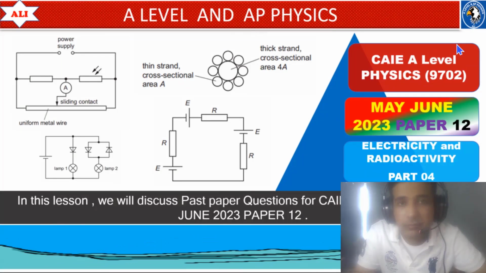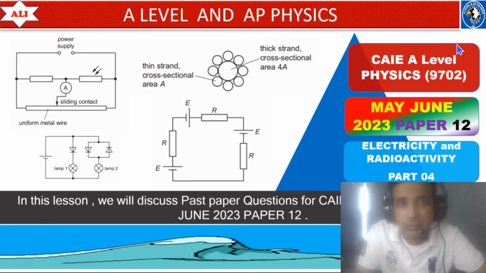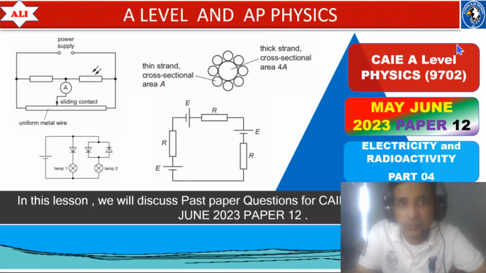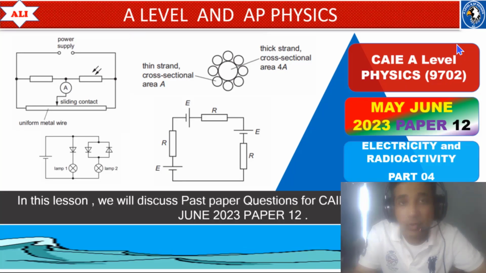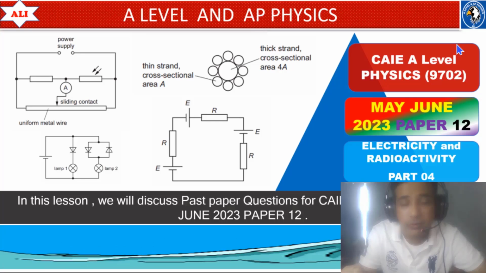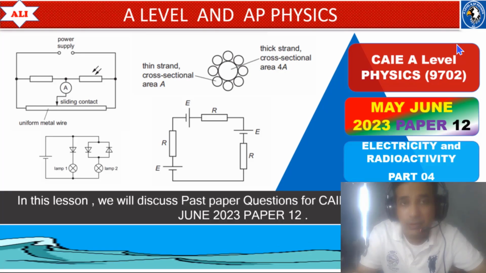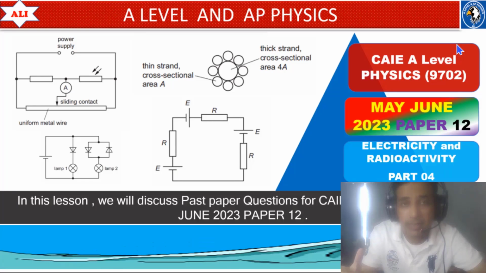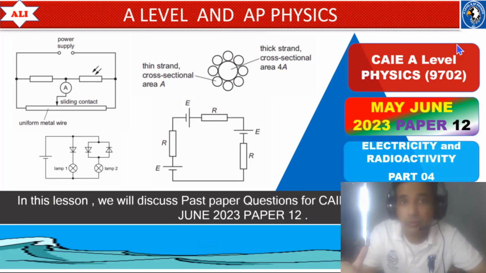In today's lesson, we will discuss past paper questions from June 2023, paper 1 variant 2. In the last few videos, we have already discussed from question 1 to question 30, and in today's lesson we will start from question 31. Today we will discuss electricity. We will also talk about radioactivity.